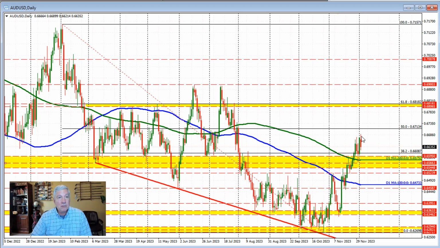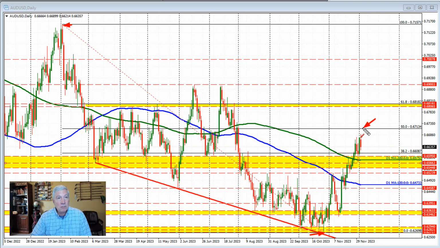In trading here today, we extended above the high prices from last week's trading, and in the process, we moved closer to the 50% retracement level. That's of the 2023 trading range, from this high going back to the month of February to the low price that we saw in the month of October.